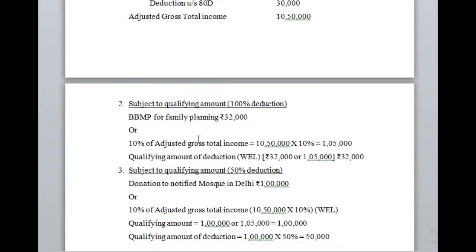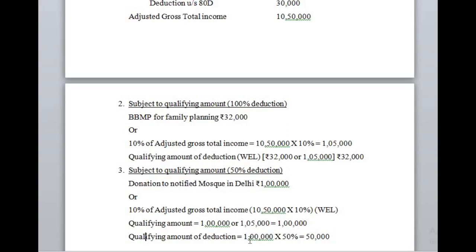Here the calculation will be: the SSC has donated rupees 1 lakh to the mosque in Delhi, or 10% of adjusted gross total income, so 1 lakh or 1,05,000, whichever is least, 1 lakh, is the qualifying amount of deduction, out of which 50% will be allowed as the deduction claimed.